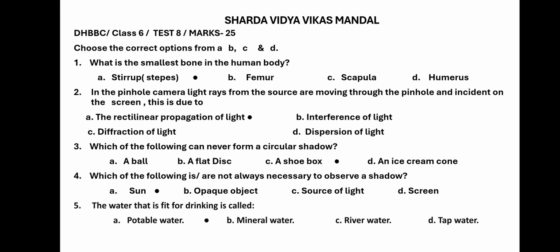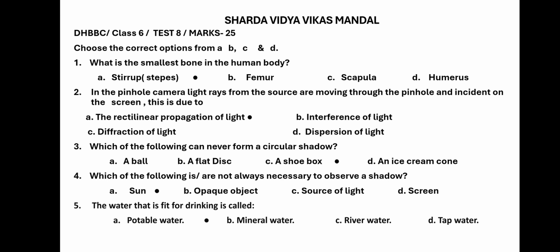Fourth question. Which of the following are not always necessary to observe a shadow? A option is sun, B is opaque object, C is source of light, and D is screen. Sun being a source of light, it will not always give the shadow, because sun means only during the sunlight.